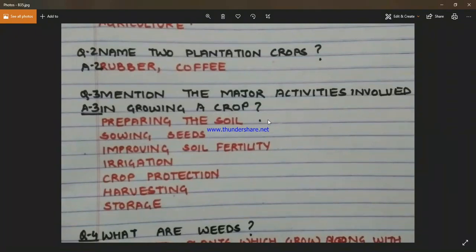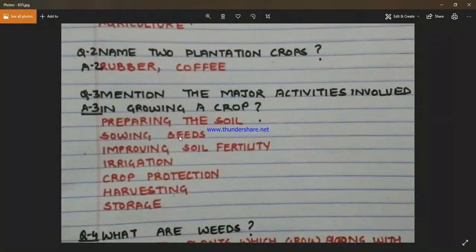After plowing, we again need to level the land with the help of a leveler. This leveling method breaks the big chunks of the soil and makes it level. After leveling, we add manure. So, preparing the soil has 3 important processes involved, that is plowing, leveling and manuring. Then comes sowing the seeds.